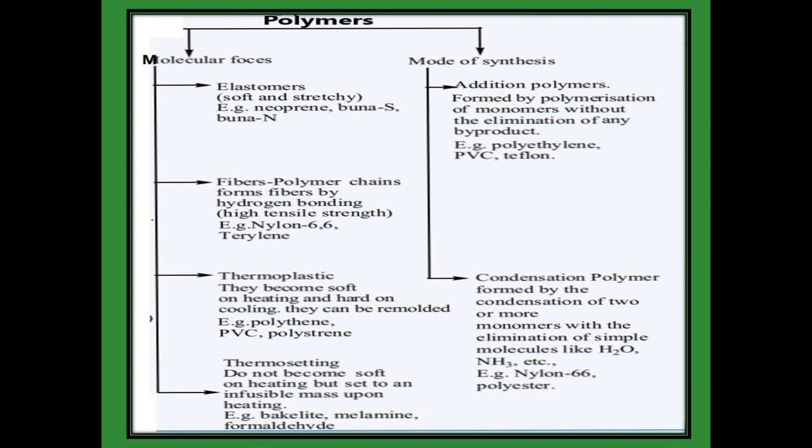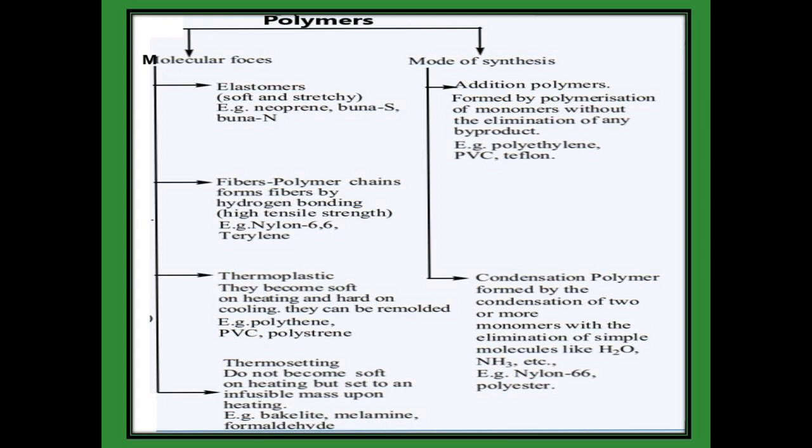Polymers are also classified with the help of molecular forces. The first one is elastomer. It is soft and stretchy, for example neoprene, buna rubbers. The next one is fibrous polymer. The chains form fibers by hydrogen bonding, for example nylon 6,6 and terylene.